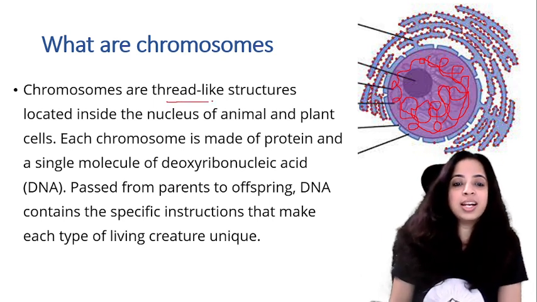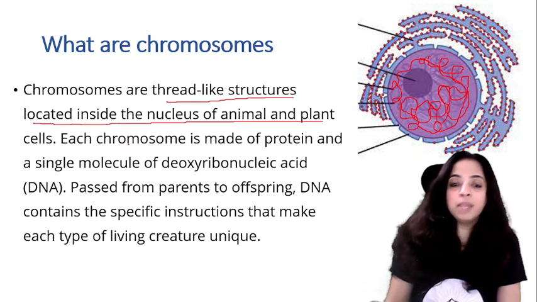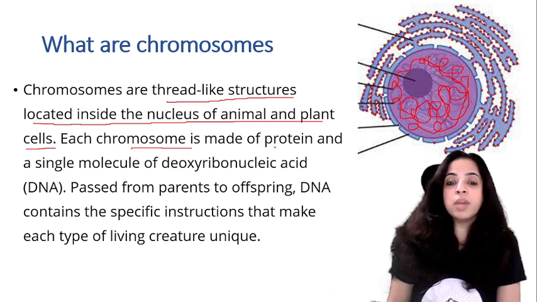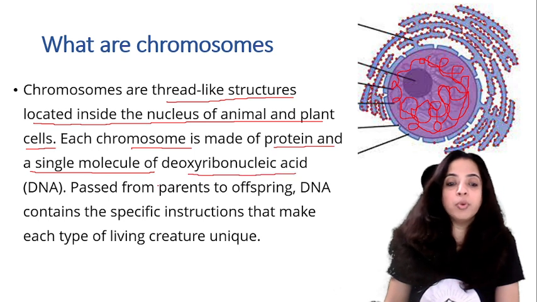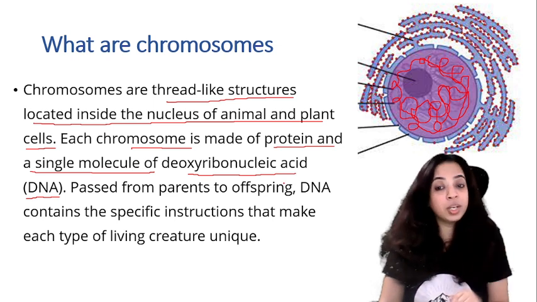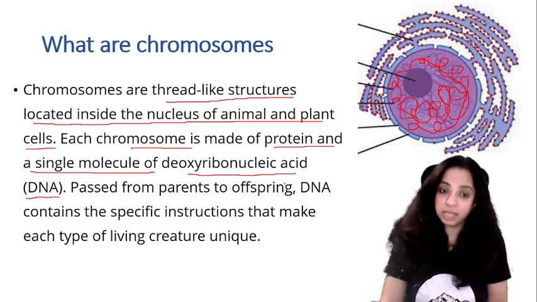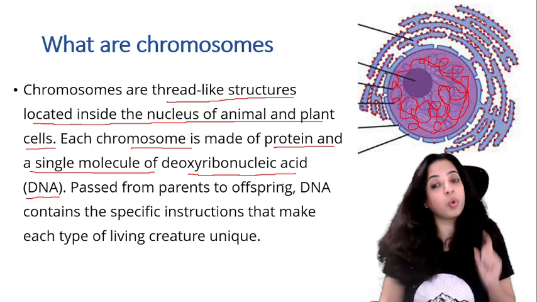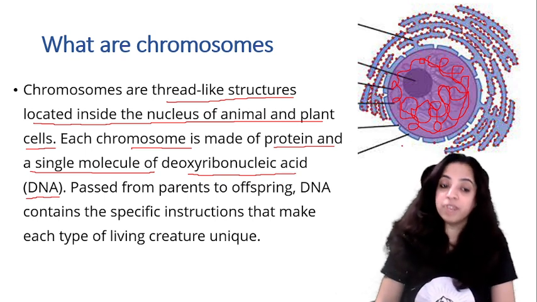They are thread-like structures located inside the nucleus of animal and plant cells. Each chromosome is made up of protein and a single molecule of deoxyribonucleic acid, that is DNA. So, they are thread-like structures located where? In the nucleus of both plant and animal cells, made up of protein and a single molecule of DNA.